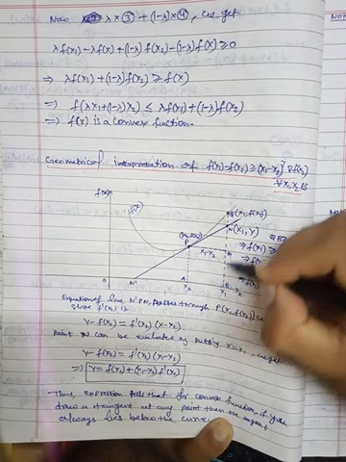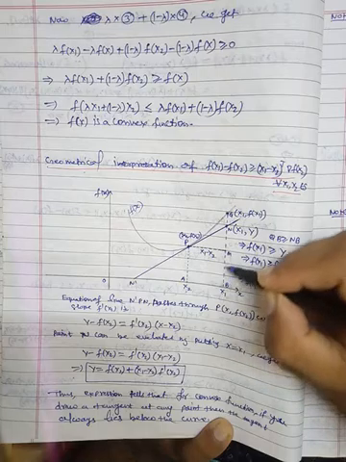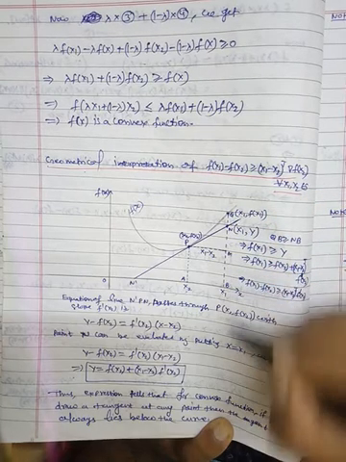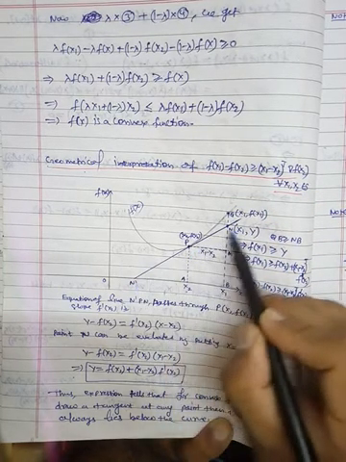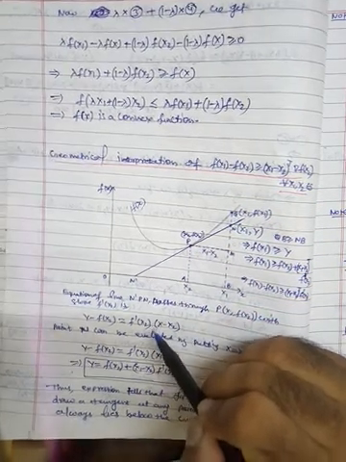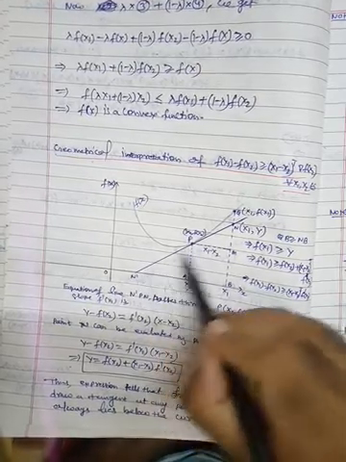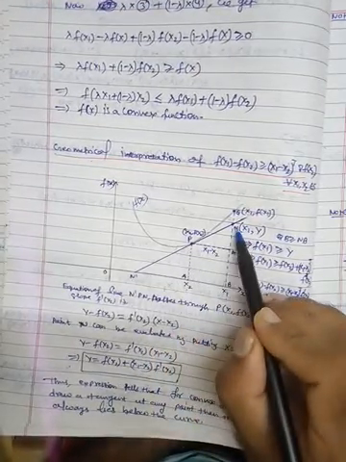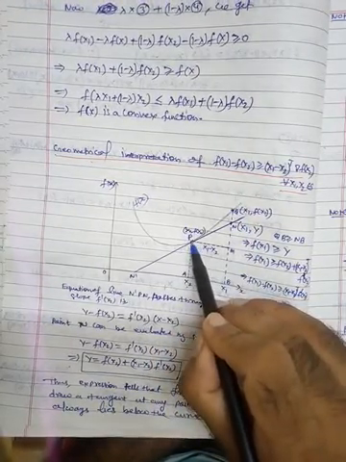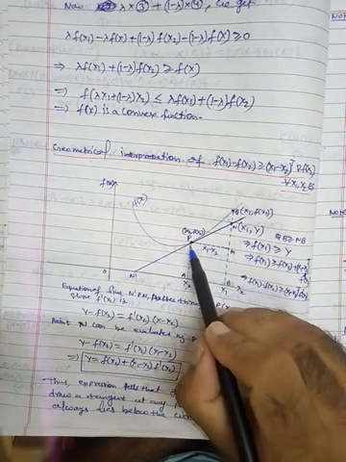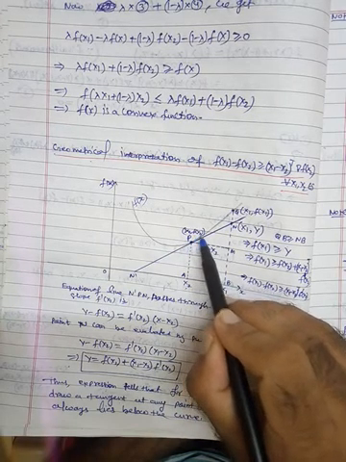Now if you see this straight line, and this is another line. Here this dark line is a line that passes through this point P with the slope f dash x2.